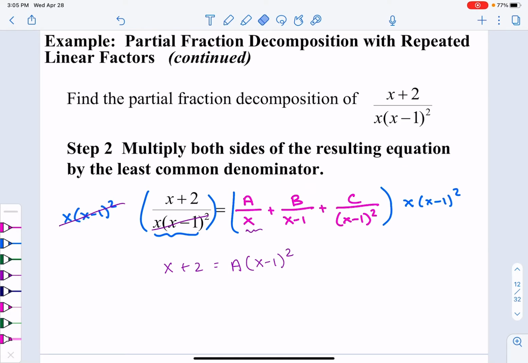Then my next piece is the x minus 1. The x minus 1 is going to cancel out one of those x minus 1s, which means we'd have an x left over and an x minus 1 that would then multiply with b. So we're going to have plus b times, and you can use brackets, you could use double parentheses, whatever works best, x times (x minus 1).